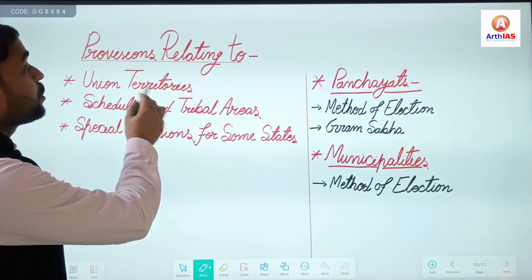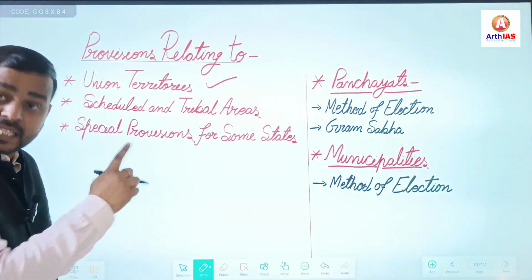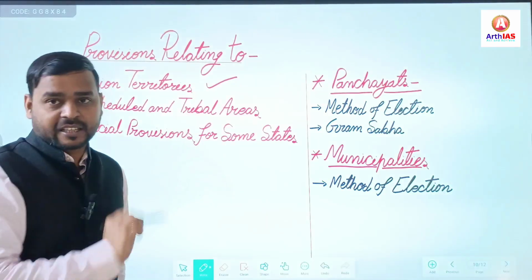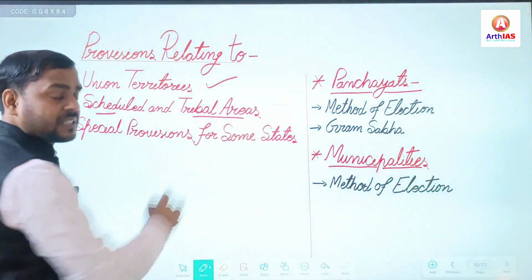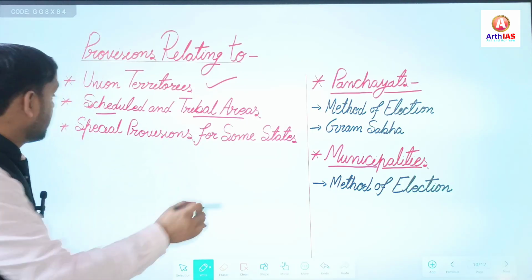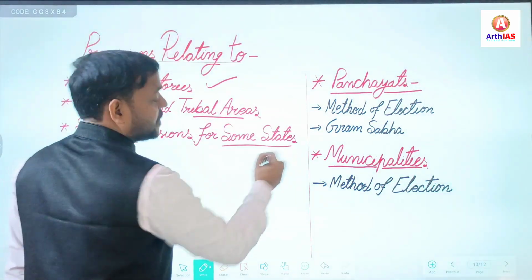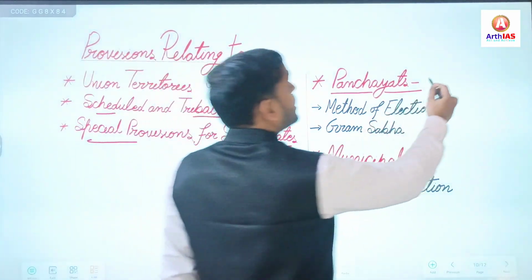Next, provisions relating to UTs, Union Territories. Why? As I said, Jammu Kashmir, Ladakh. Scheduled and tribal areas, also especially from the northeastern part of India. Special provisions for some states. These topics are very important. Then go for panchayats.